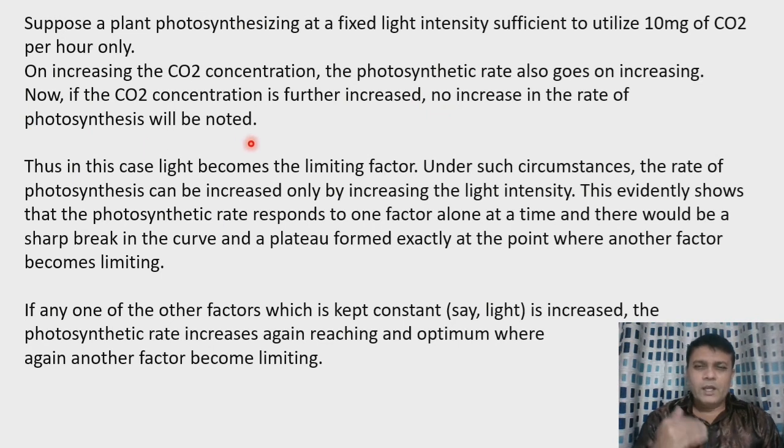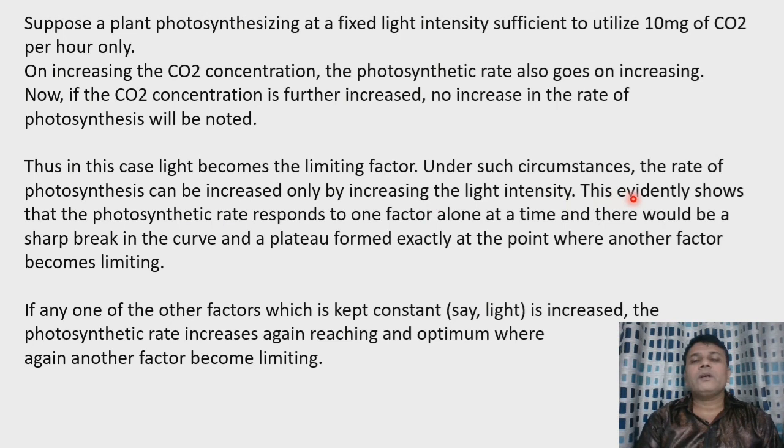That means when a particular factor increases, it is helpful up to a certain extent only. Thus in this case light becomes the limiting factor. Limiting factor means the factor which slows down a particular process. So under such circumstances the rate of photosynthesis can be increased only by increasing the light intensity.